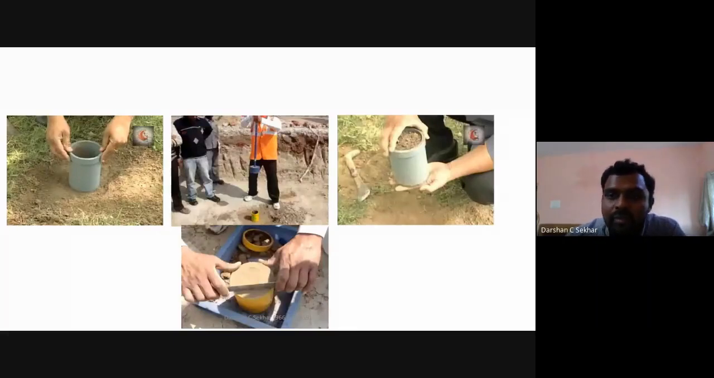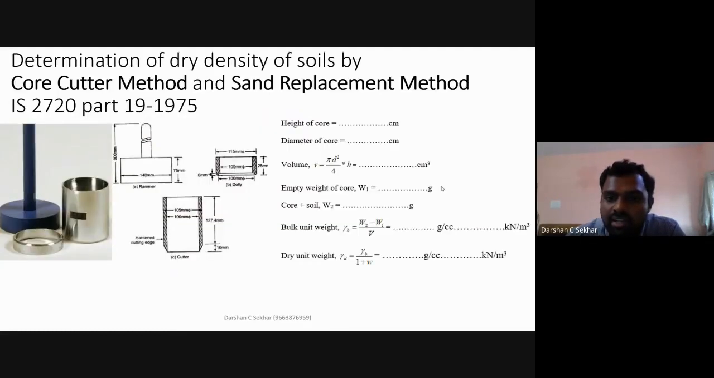Then you need to take the weight, that is, the weight of core plus soil. Probably now you are going to get something around 2500. Earlier you got a value of probably 980. Now you got this much. Now take the difference. If I take the difference, what I get is the mass of my soil.